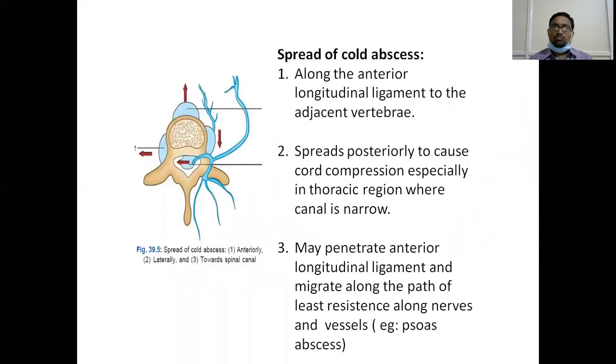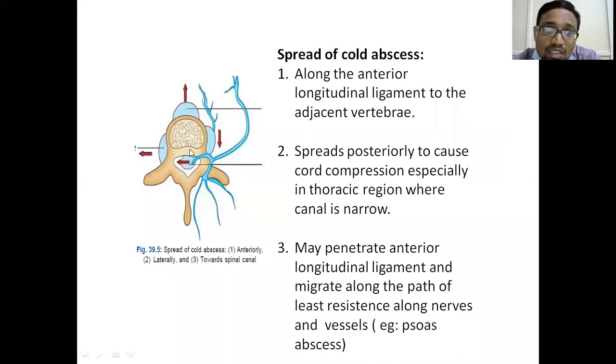This diagram beautifully describes how the cold abscess can be tracked. The involvement is in the vertebral body. It can tract anteriorly along the anterior longitudinal ligament and present as a paravertebral abscess, or it can tract into the posterior spine and compress the spinal cord, or it can tract along the vessels or the nerve sheaths and present at a distant site away from the origin.